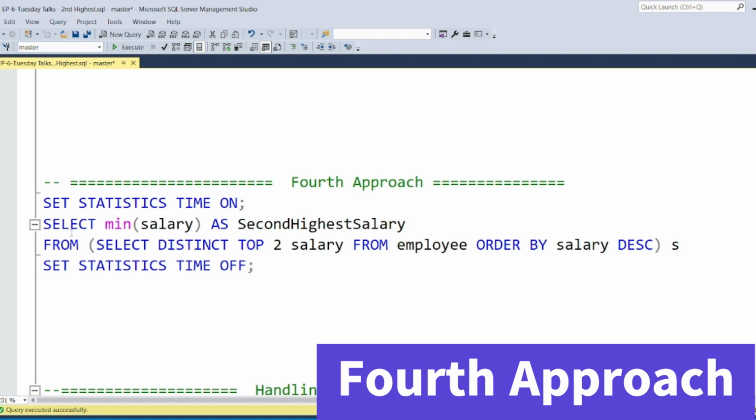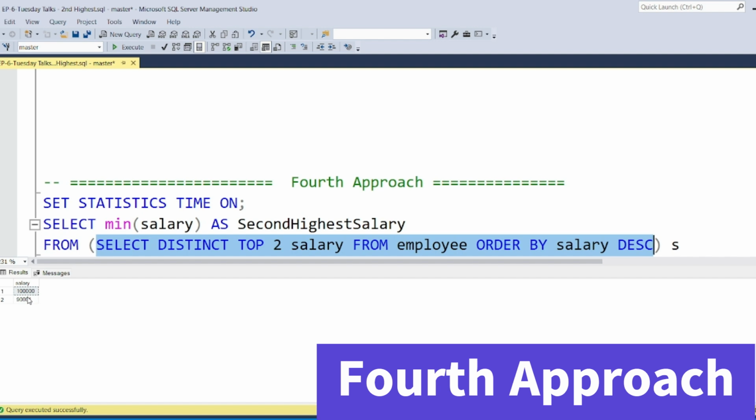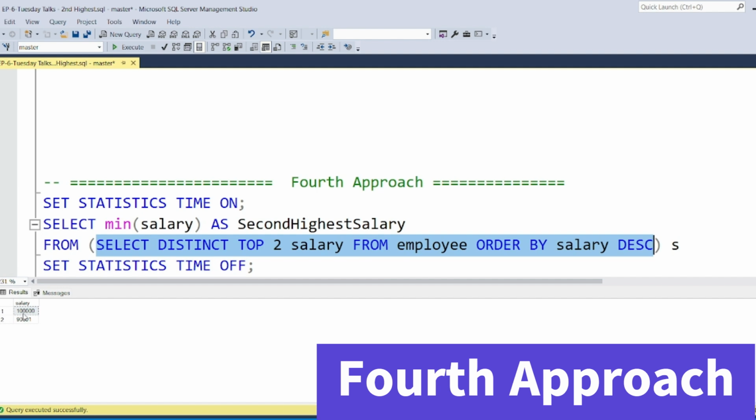Let's go and try to understand the fourth approach. The fourth approach is the simplest one, and here also we are using subqueries. This is the inside select query, which will display the distinct top 2 salaries from the employee. Whatever salaries are there, it will find the distinct top 2 salaries, and out of those you are getting the second one. So you take the minimum of this, which is 90,001. This is the simplest query to find the second highest salary, 90,001.